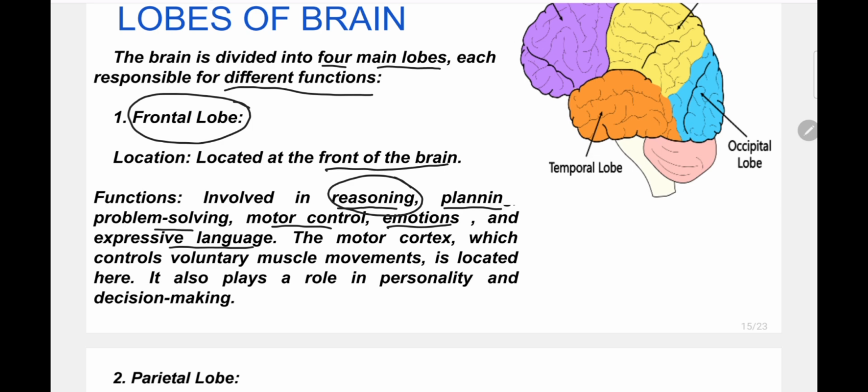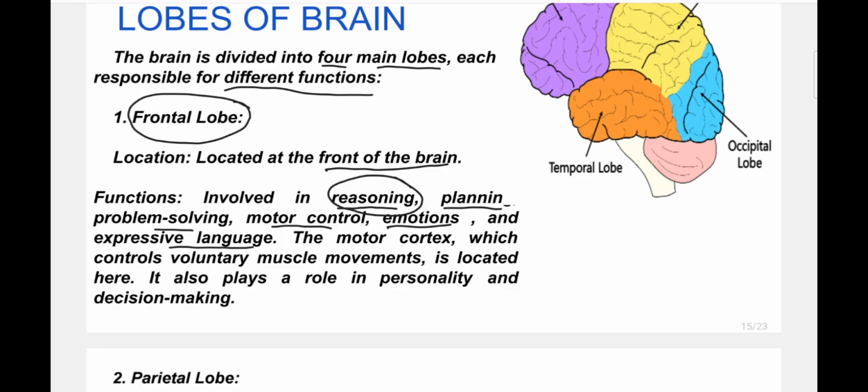So what are the functions of the frontal lobe? Whatever you are planning to do, that is your plan, right? I will go to that place tomorrow, I have to complete this work tomorrow, I have to read this chapter today. That planning is done by the frontal lobe.